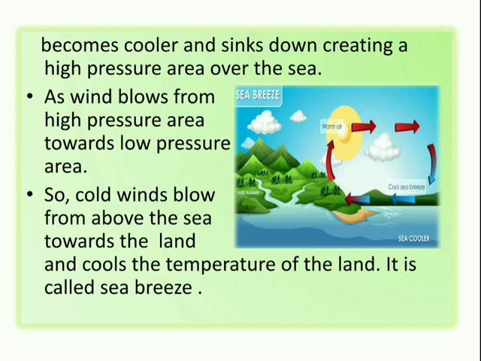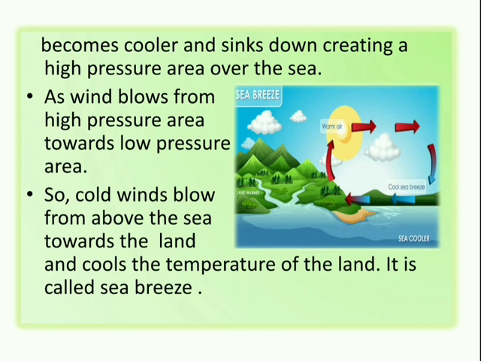So, the air in contact with the sea also cools down and it comes downwards or spreads over the sea. And a high pressure area is created over the sea.